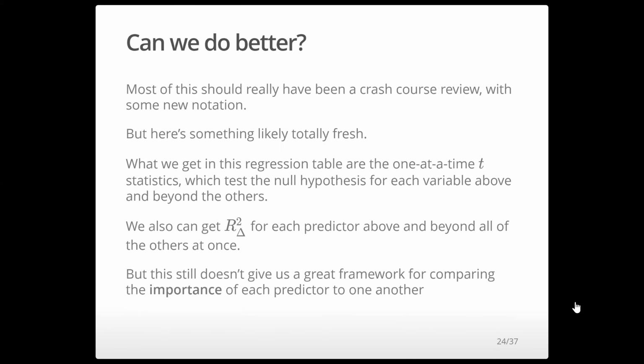Most of this should really have been a review, but now we're going to talk about something that's probably pretty new. What we get in these regression examples are one-at-a-time T statistics, which test the null hypothesis for each variable above and beyond the others. We can also get the individual delta R squares for each predictor above and beyond all the others at once. This still doesn't give us a great picture of how to compare the importance of each predictor within the model to one another. It really just explains how much they explain independently of the other variables.